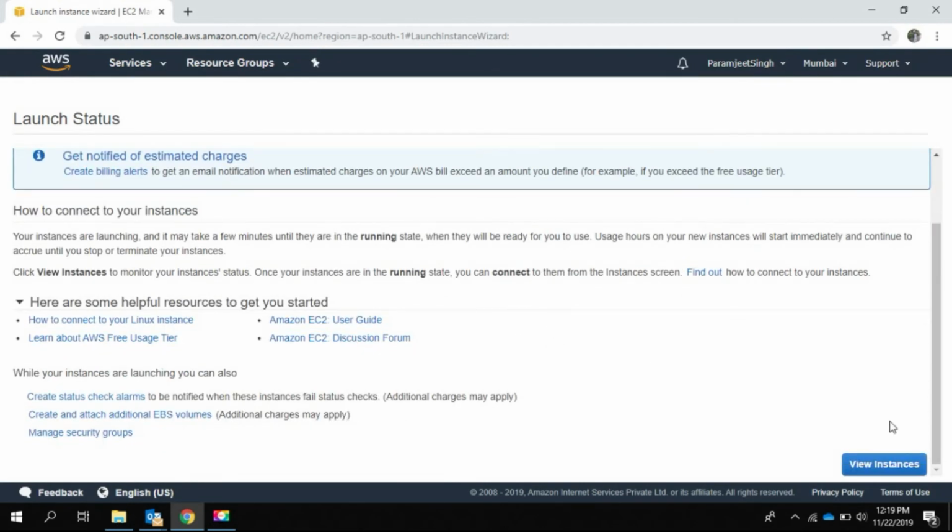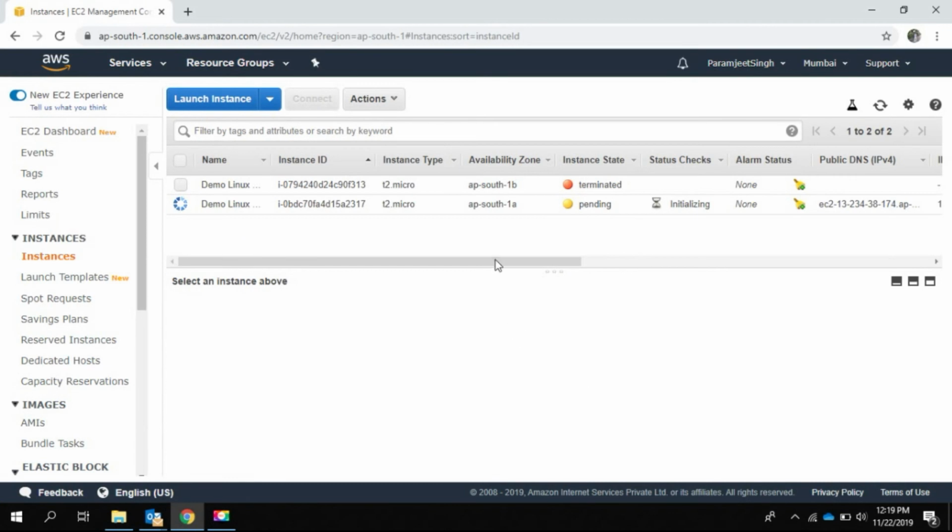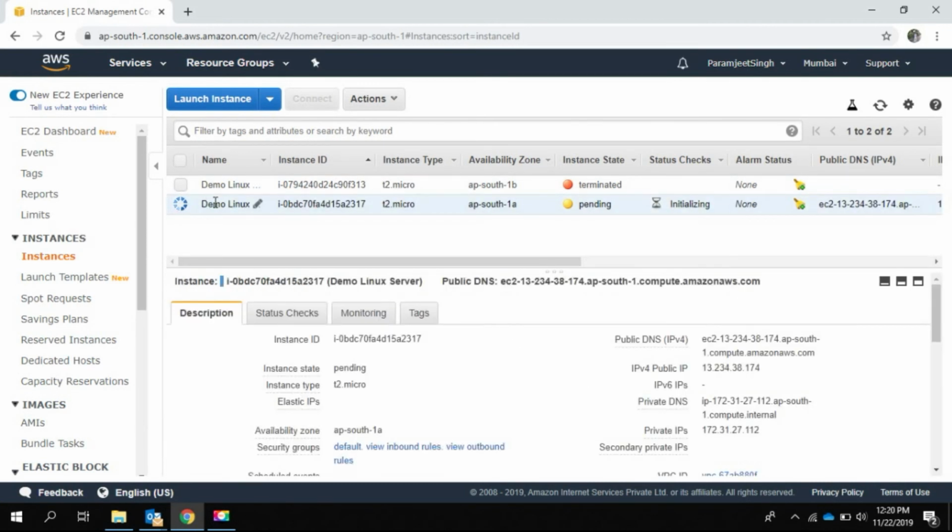Wow, now the instance is launched. Let's see how it looks in the console. We can see the instance is in the pending state right now. Based on the AMI and the operating system, the time to launch an instance may vary. So we will just wait for some time. In the meantime, we will just cross verify the details which we have given.